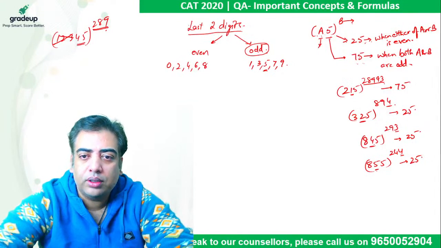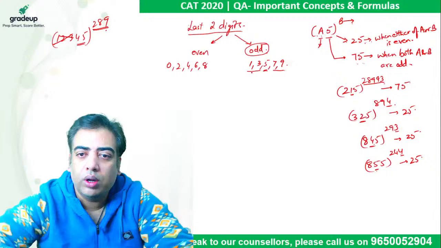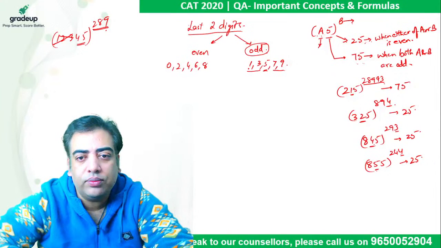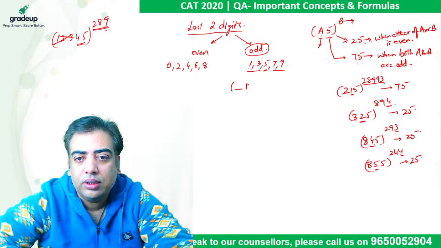Okay, so let's move on. Now, if there is a number which is ending in 1, 3, 7, 9, all these four are dependent on each other. Let's talk about numbers which are ending in 1 first. If there is any number ending in 1, its tens place is to be multiplied with the units place of the power.